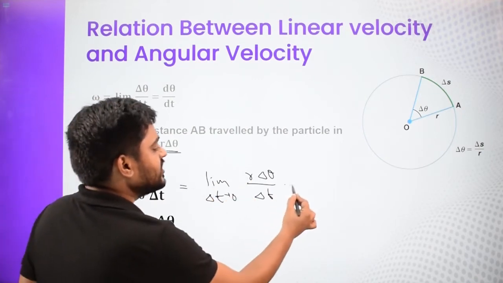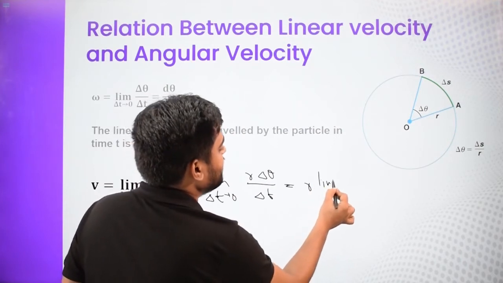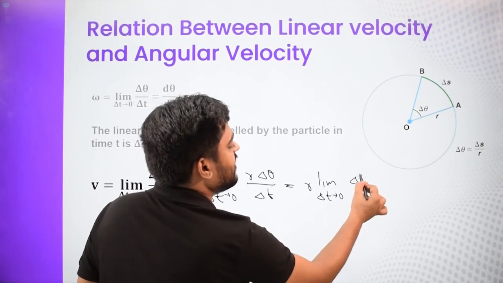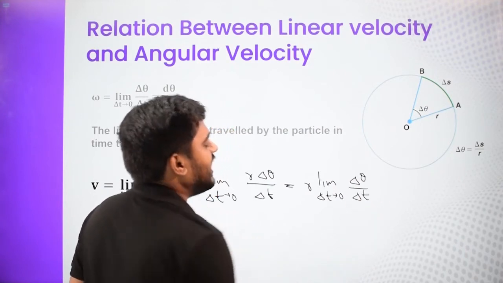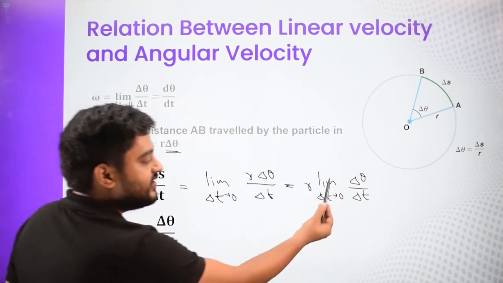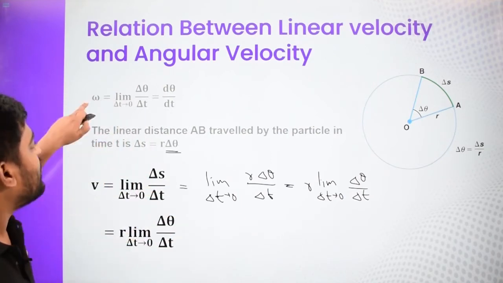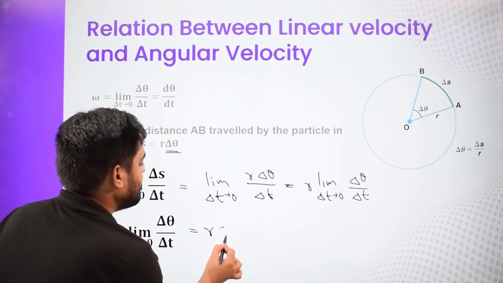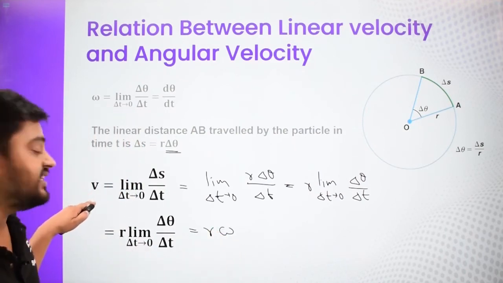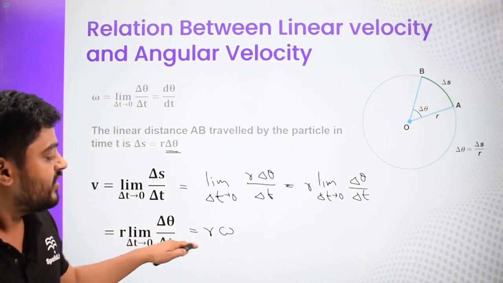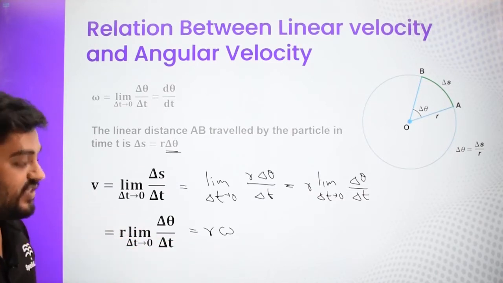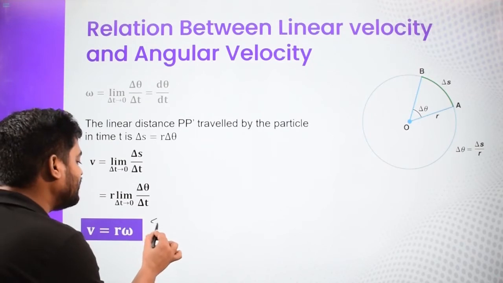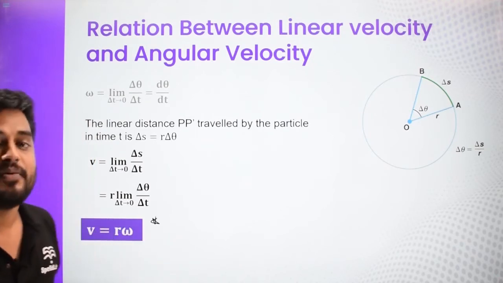Constant can come out. So we'll say r times limit delta t approaches 0 of delta theta by delta t, and this thing is our omega, as you can see. So this is r omega. So at the end we can say the linear velocity v is related to the angular velocity as v is equal to r omega. So this is the relationship which we get, and this is again going to be an important relationship which you need to remember.